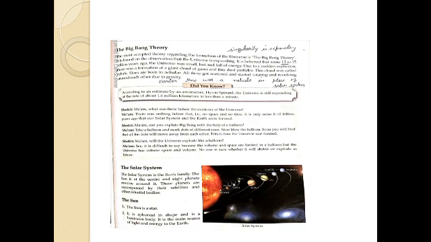So we call the solar system the sun's family. The sun is at the center, and the 8 planets are Mercury, Venus, Earth, Mars, Jupiter, Saturn, Uranus, Neptune. They all revolve around it in a fixed, elliptical orbit, accompanied by their satellites and other celestial bodies.